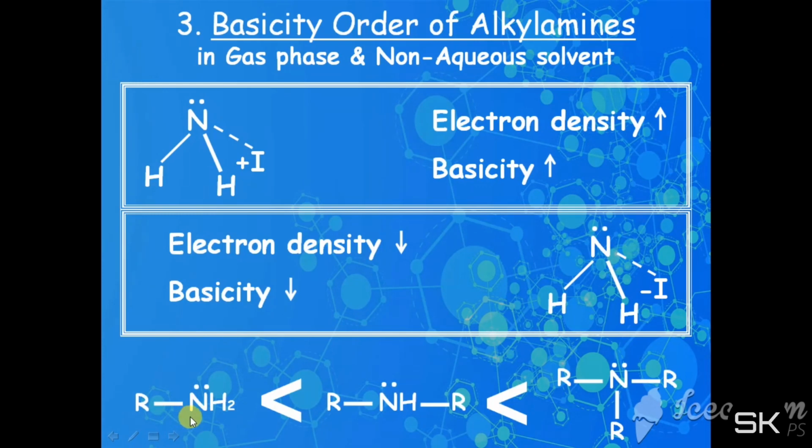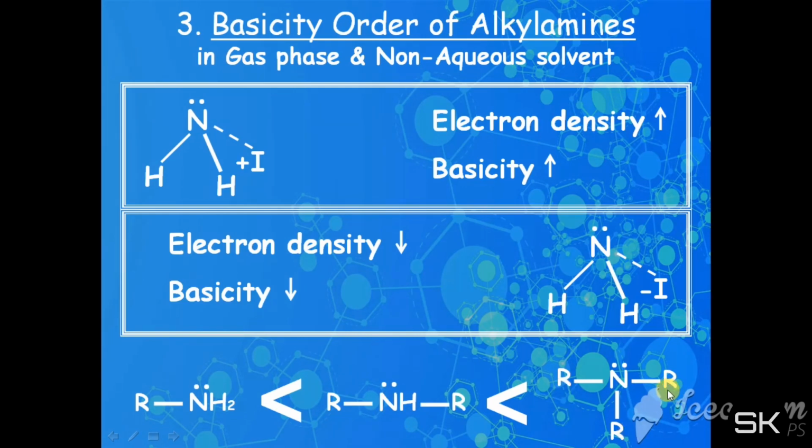In case of primary, secondary and tertiary amines, in primary amines there is one alkyl group attached. In secondary amine there are two alkyl groups, and in tertiary amine there are three alkyl groups attached.